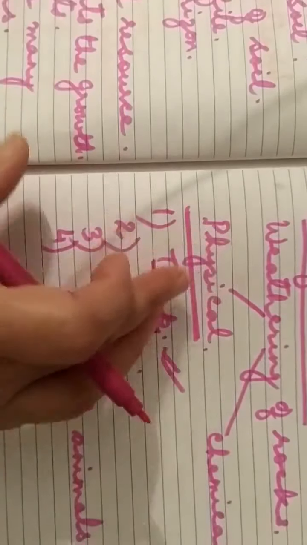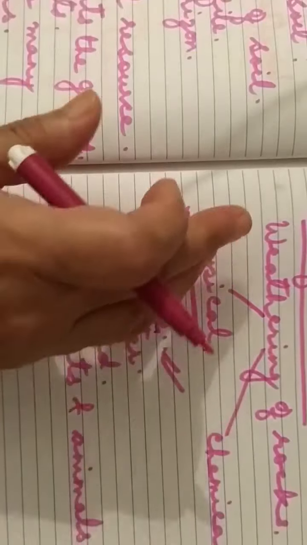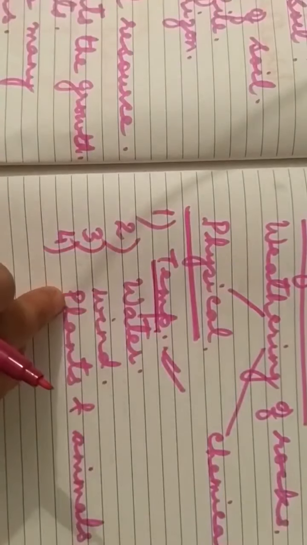So what happens? Dislocated particles are carried and deposited elsewhere. So this also creates weathering of rocks, because due to heavy rainfall, or you can say due to flowing water, there is a shifting of the soluble and solid particles of the rocks, and what will this do?